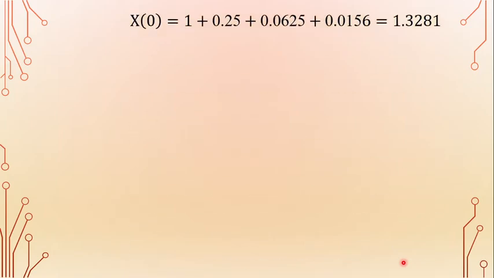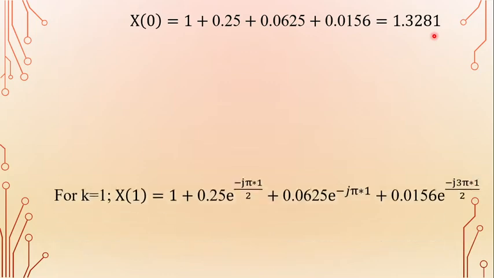Therefore, x of 0 is equal to 1 plus 0.25 plus 0.0625 plus 0.0156, which is equal to 1.3281. For k equal to 0, the x of 0 value is 1.3281. Similarly, substitute the remaining values of k.